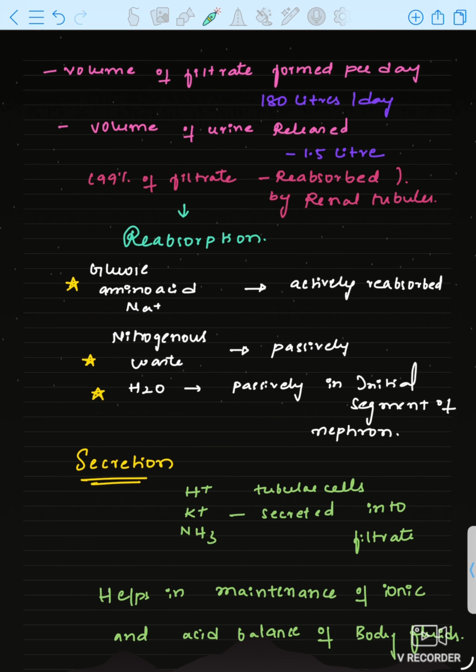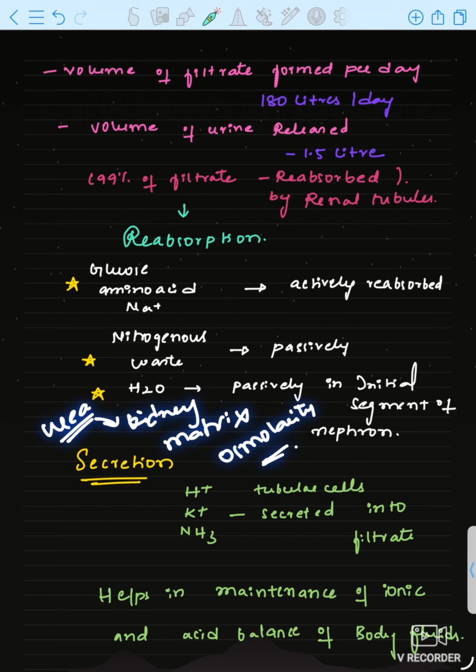You might be thinking nitrogenous waste is a waste product, harmful product, it should be eliminated, right? But majority will be eliminated, and the least amount will be reabsorbed back into the body. We discussed, some amount of urea will be present in the kidney matrix to maintain the osmolarity.